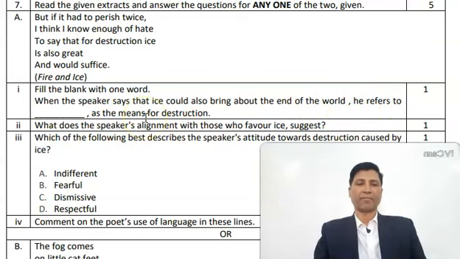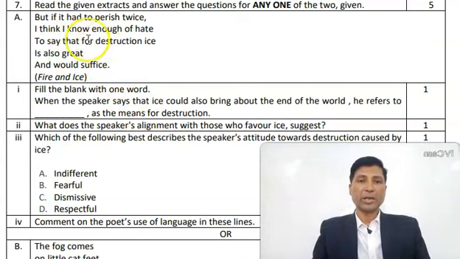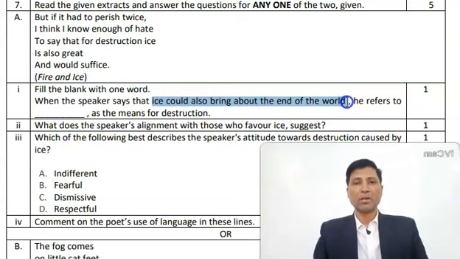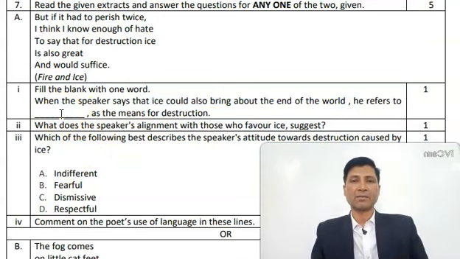So here this extract is talking about ice, and the statement is already talking about when the speaker says that the ice could also bring about the end of the world. So there can be two options. If you are writing he refers to ice, it means you are repeating the same word that is given in the line. So here the question setter is asking you its symbolic feelings.